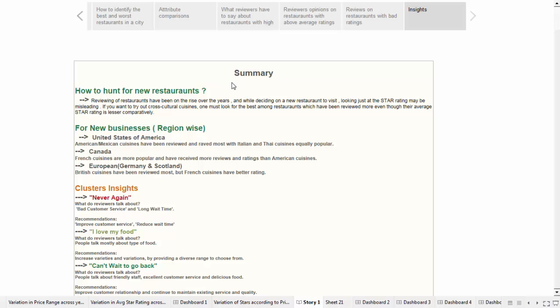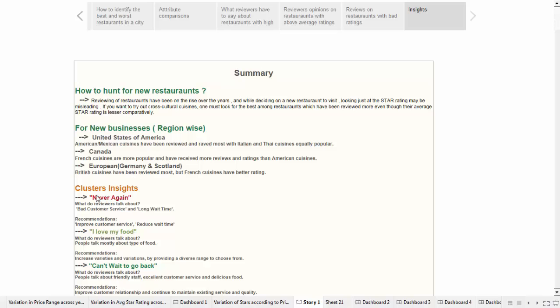Summarizing our insights, if you are looking to try a new cuisine, look for a restaurant which has more reviews and then look for the best among them, since only star ratings are misleading. If you want to open a new restaurant, look out for American or Mexican in the United States, look for French cuisine in Canada or British cuisine in Europe.